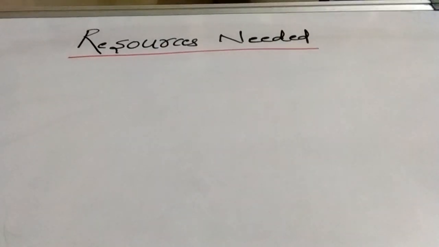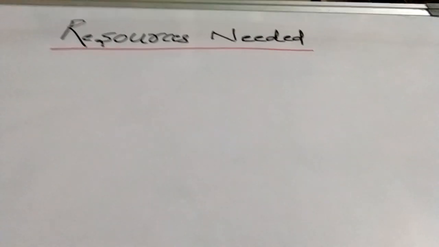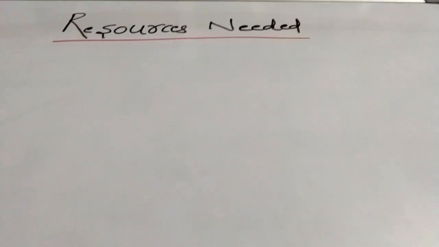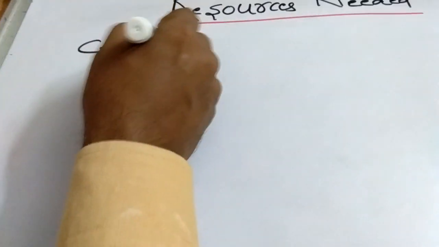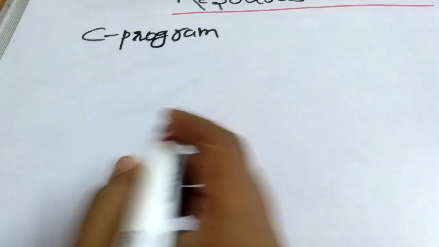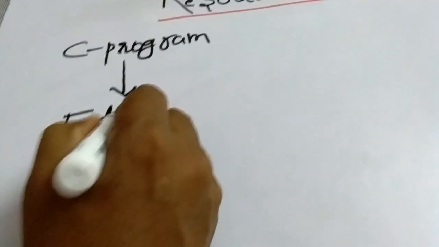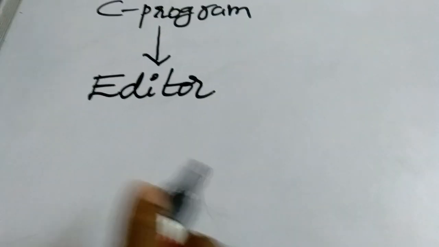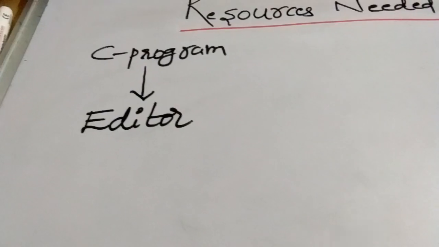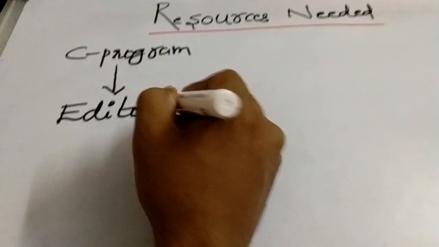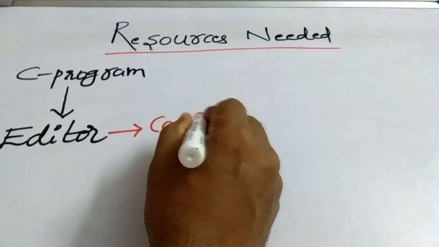Okay, let us see the various resources that help the C program to get executed. The first and foremost thing is to write the C program. So what we need first and foremost is an editor. An editor is software which facilitates the user to write text. So you will be writing a C program using an editor. Then after writing the program, you will be giving this C program to the compiler.